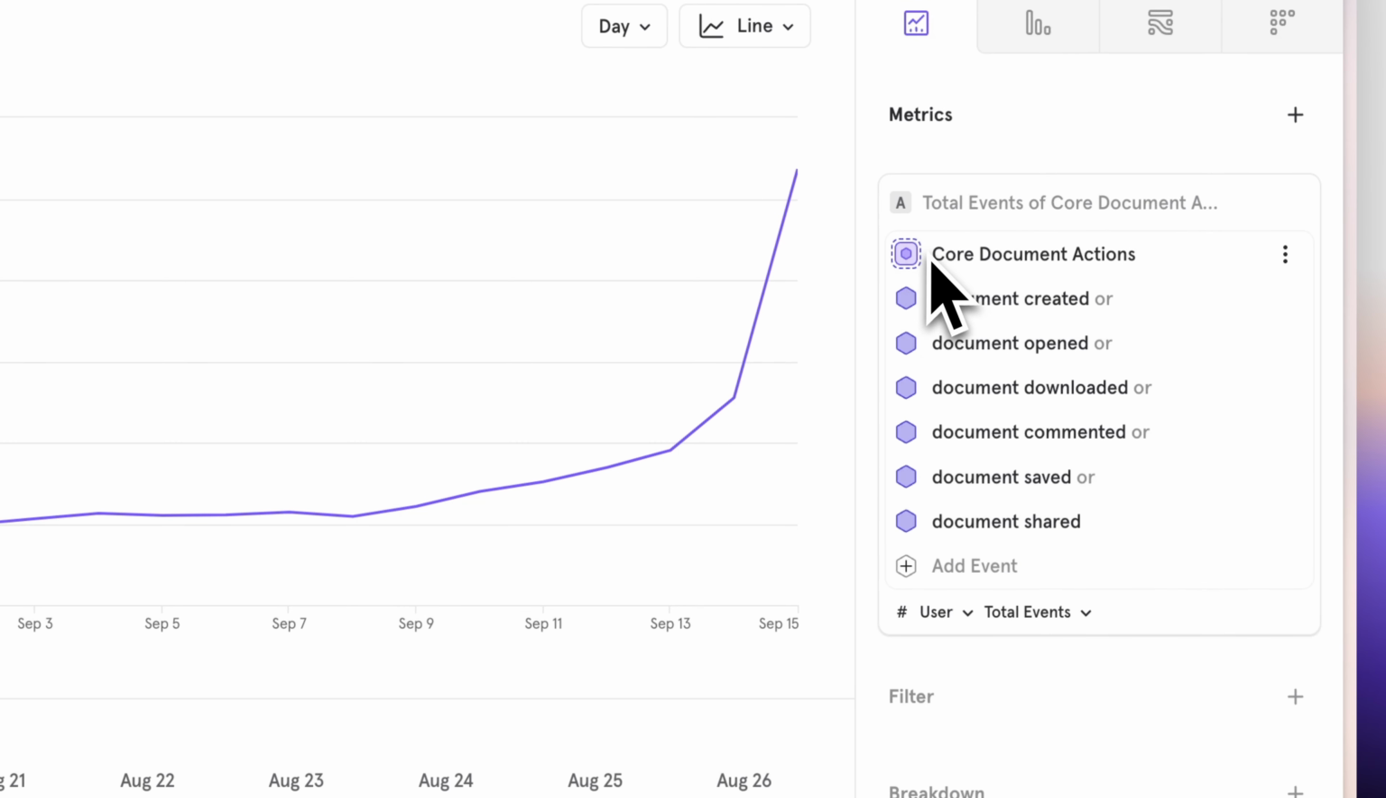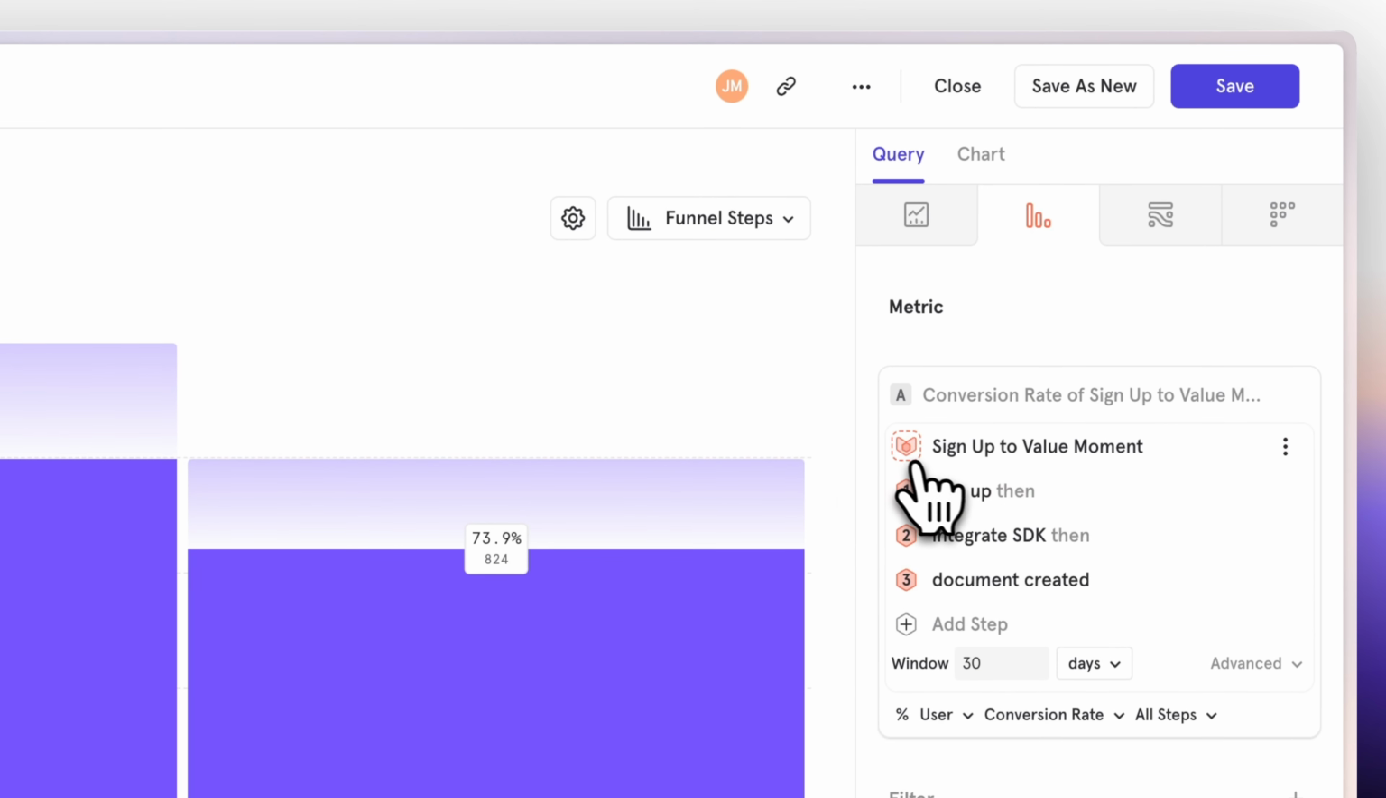And so I'll go into this report so we can take a look. And let's just say that in this sign up to value moment funnel, where someone signs up, then they integrate the SDK, then they share a document, I think that maybe share a document is not the value moment. Maybe it's document created. And so I can change that definition here. We can see these numbers have updated. I can see that the funnel behavior has been changed, and I will push those changes.